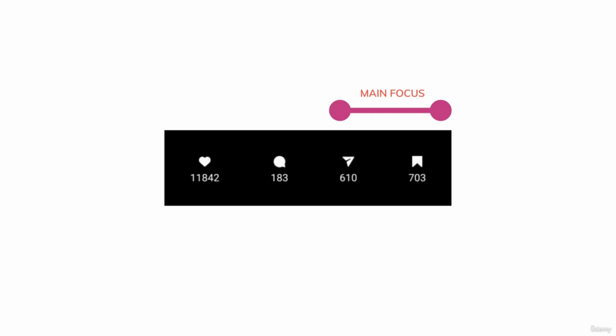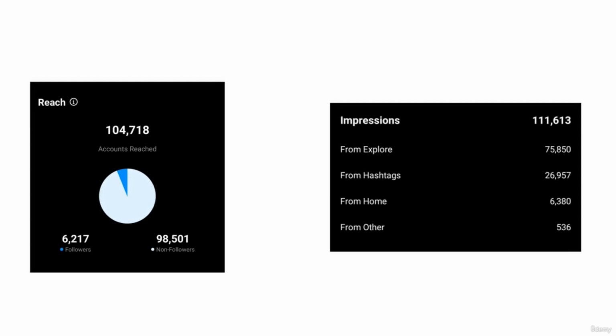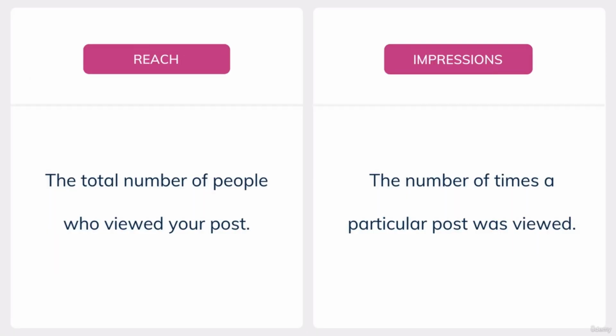Now let's move on to the next thing that you see on the individual post insights. As you can see on the screen, these two things are the reach insights as well as impressions. Now you might ask me, what is the difference between reach and impressions? Let me kickstart this by giving you the difference. As you can see on the screen, the definition of reach is the total number of people who viewed your post. And on the right side, the definition for an impression is the number of times a particular post was viewed.